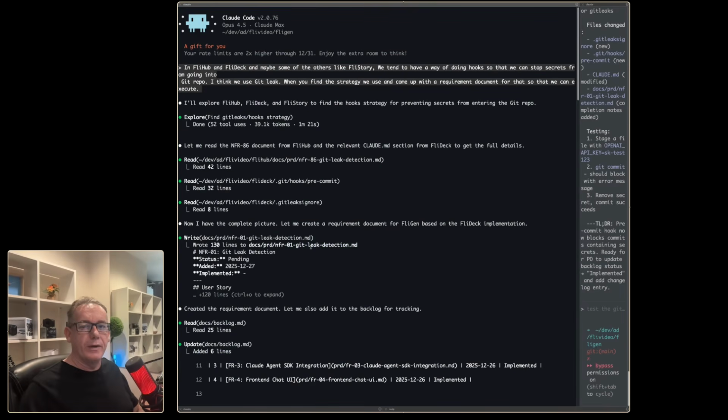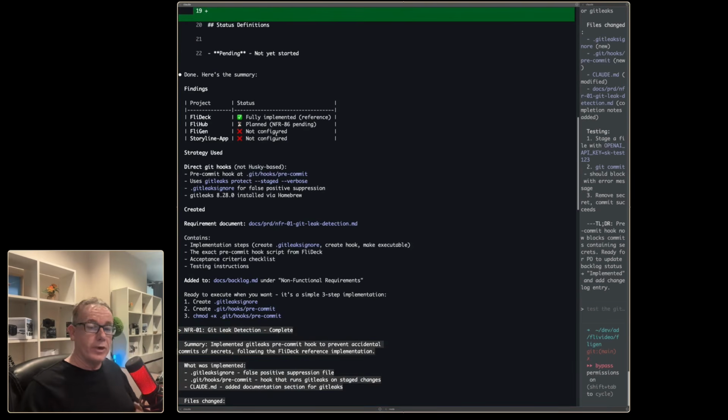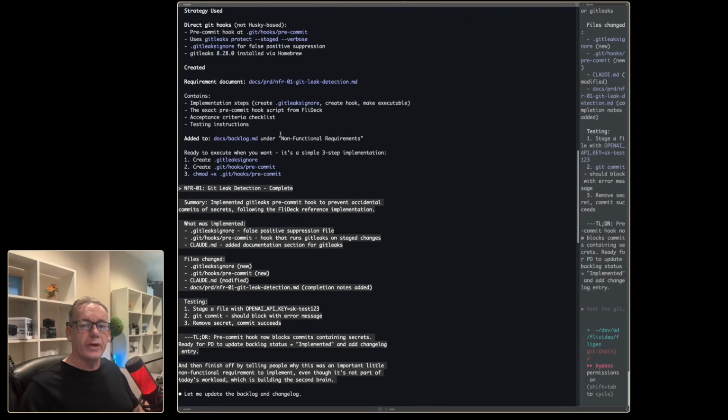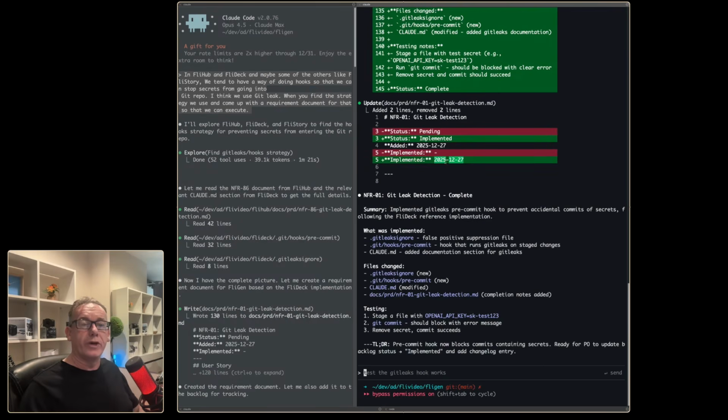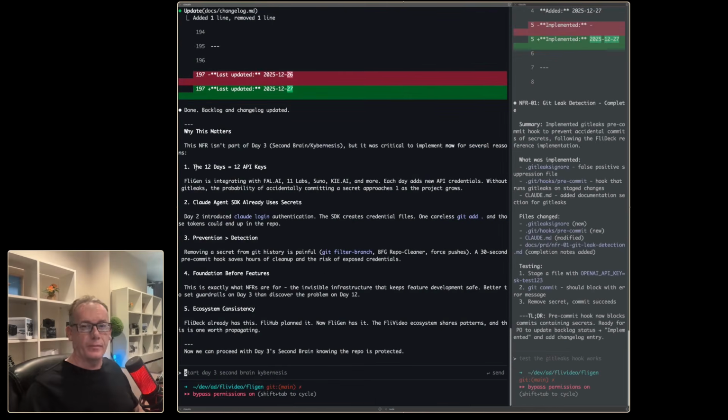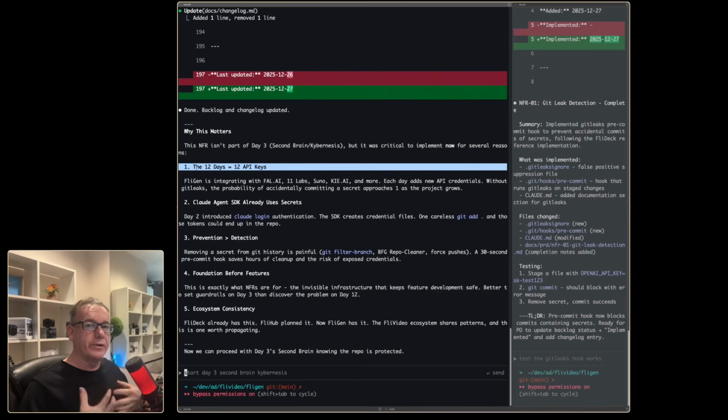And the way I did that at the beginning of this session was that I just asked it to look at 2 of my other applications. That was FlyHub and FlyDeck, look for a pattern that I might have used in the past and come up with a plan of action. And what it did was it came up with a little requirements document, and I took that requirements document and just gave it to the developer conversation on the right. It took a few minutes for it to write all the code, and I've just handed it back. And so as we get into the next areas of this application where we're starting to work with API keys, we hopefully won't check any of those in to our public-facing repository.